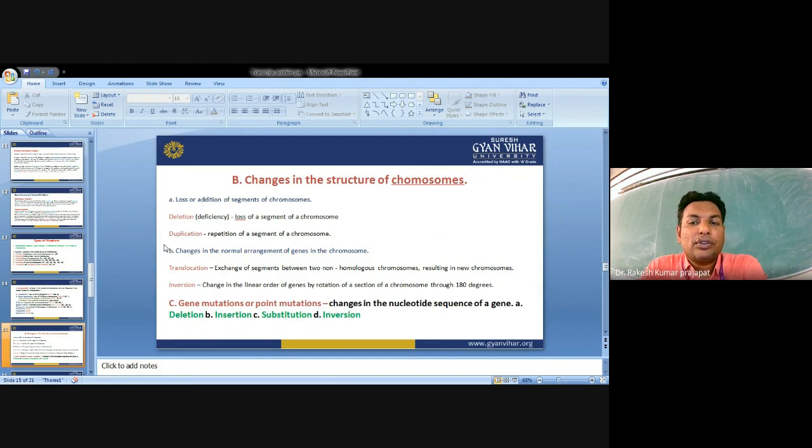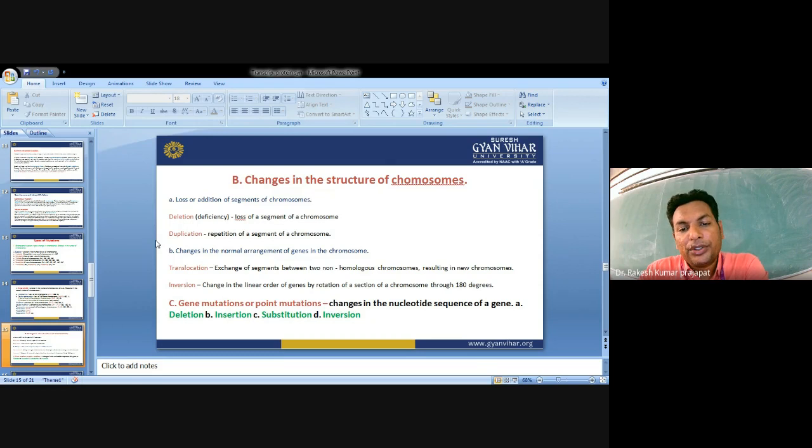Now the change in the structure of the chromosome. We talked about the change in number of chromosomes; now, loss or addition of segments of chromosomes means change in the structure of the chromosome. Deletion means deficiency or loss of a segment of a chromosome. Duplication means repetition of a segment of a chromosome. Translocation is exchange of segments between two non-homologous chromosomes, resulting in new chromosomes. Inversion means change in the linear order of genes by rotation of a segment of the chromosome by 180 degrees.